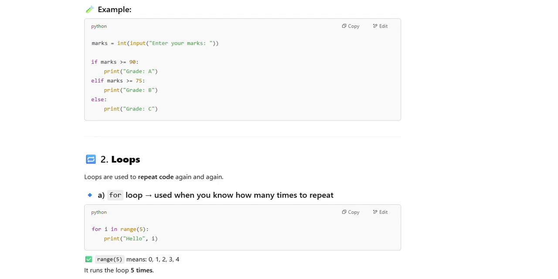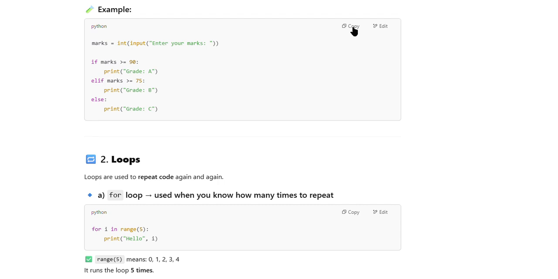For example, you can see here marks, input, enter your marks. If the marks are greater than or equal to 90, then print grade A. Else if marks greater than or equal to 75, print grade B, else grade C. Already we have worked on this if else statement.